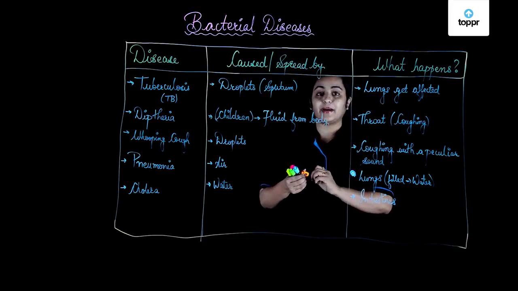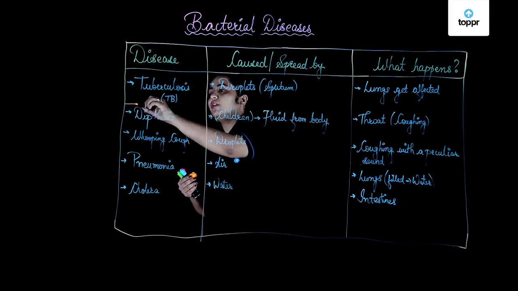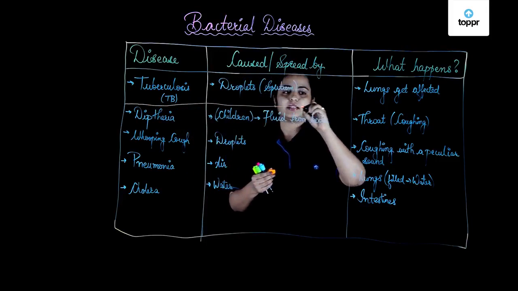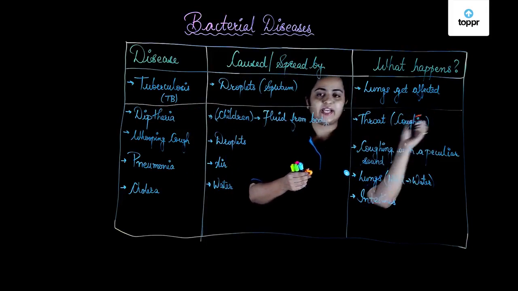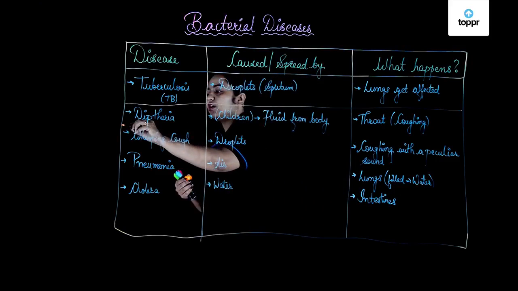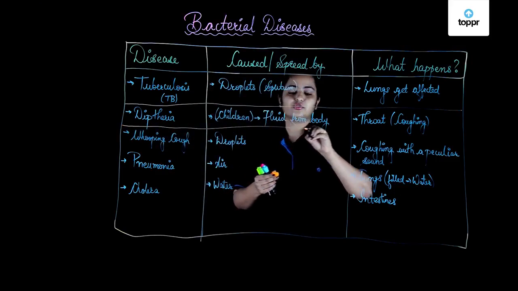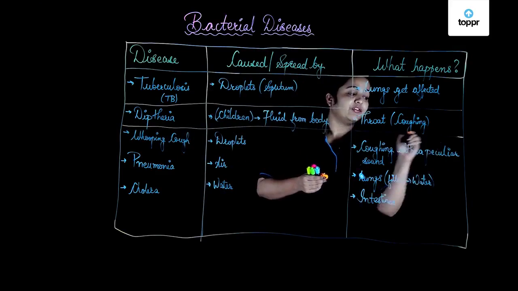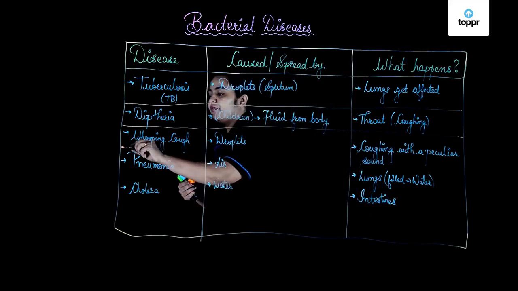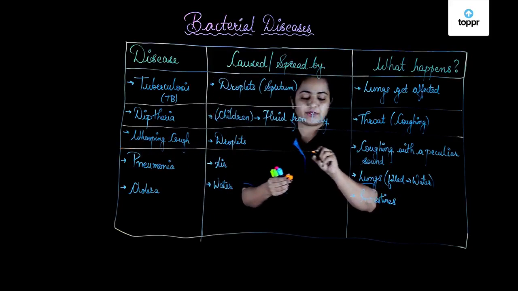This was all about the bacterial diseases that we talked about. We talked about tuberculosis, that is TB, spread through air or droplets. Then we talked about diphtheria, that is usually found with inflammation of the throat in children. We talked about whooping cough, spreading through droplets.